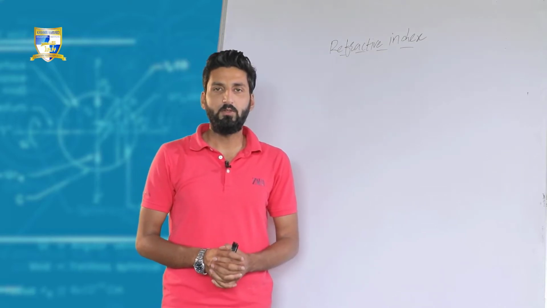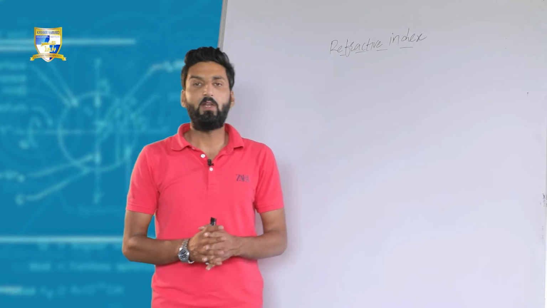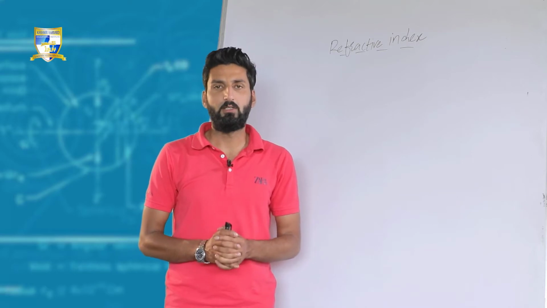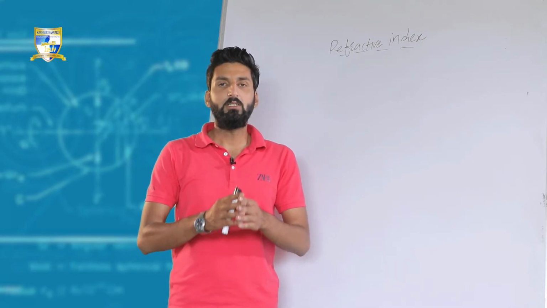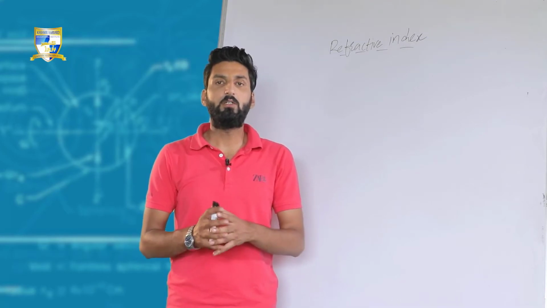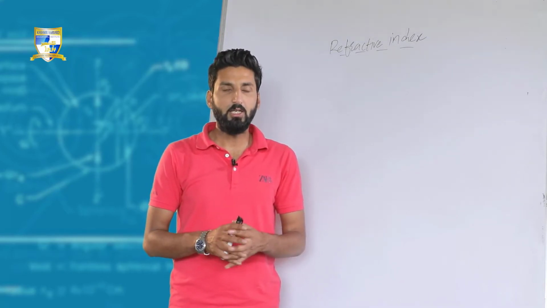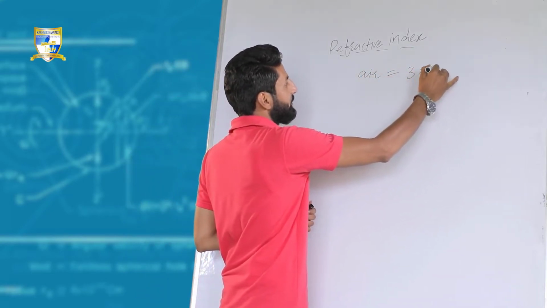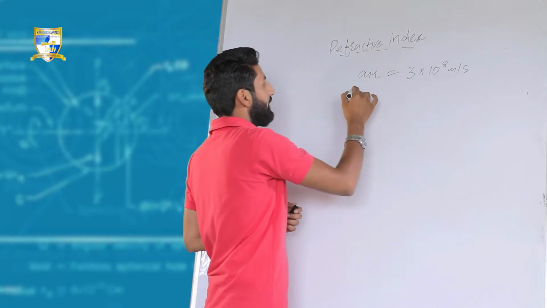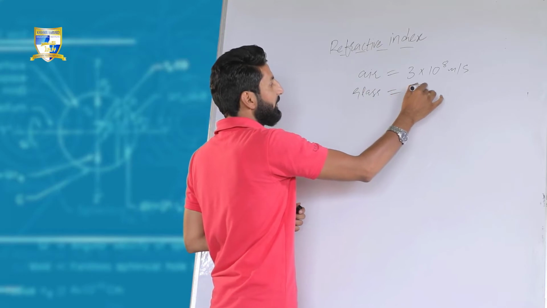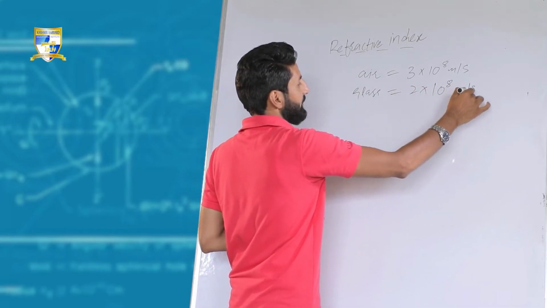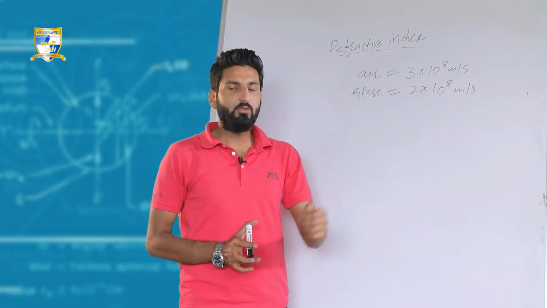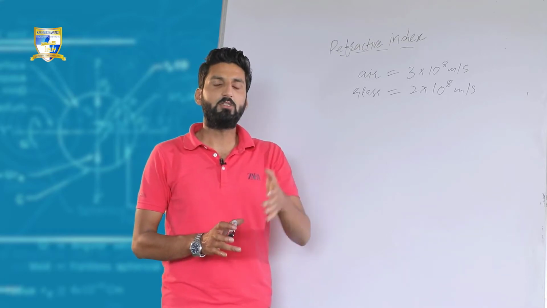But from concept point of view, what refractive index is, we know the speed of light in different media. The speed of light in different media is different. The medium is actually responsible for determining the speed of light. For example, in air or vacuum, the speed of light is 3 into 10 raised power 8 meter per second. But in glass, the speed of light is 2 into 10 raised power 8 meter per second. The light is same. Once the light travels from air to glass, it slows down. The speed of light slows down.